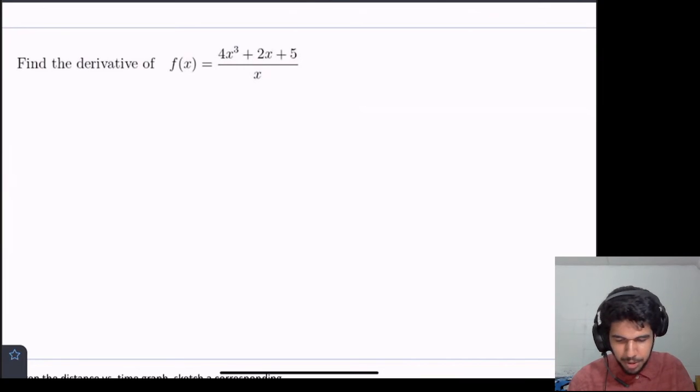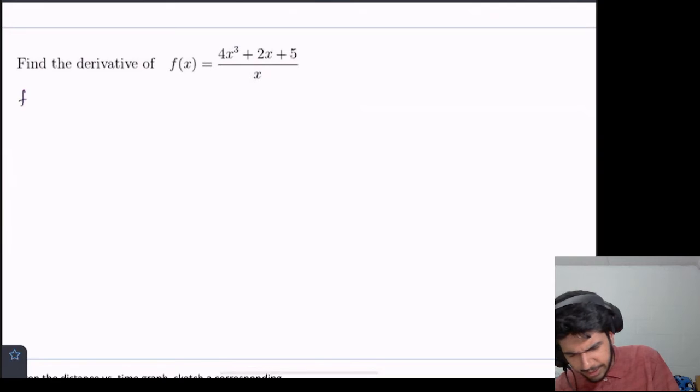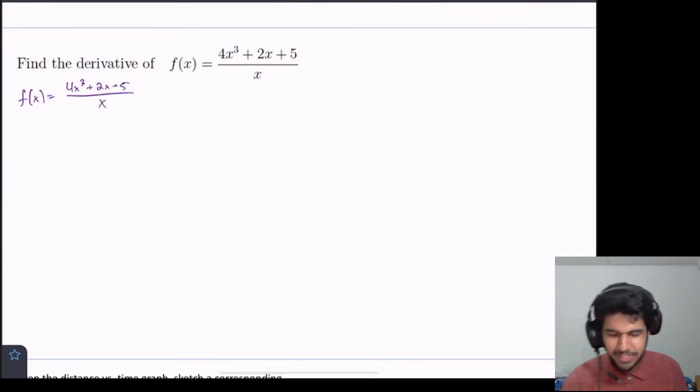Maybe a power rule, but there's an x in the denominator? That seems kind of weird. But anyways, let's rewrite it, right? f(x) equals 4x cubed plus 2x plus 5, all of this over x. What are we going to do with this?